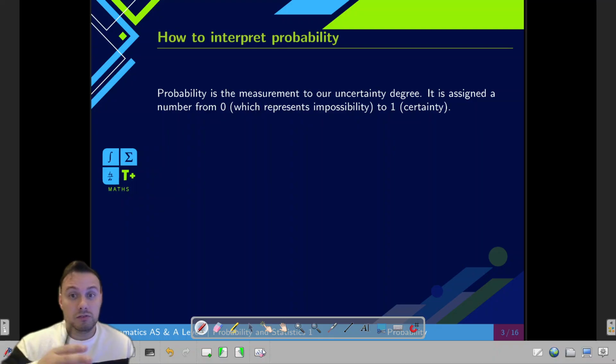On to 1. 1 is, I'm absolutely certain that that will happen. For example, me rolling a die and getting a number. I know that when I roll a die, I'm going to get a number. So from there, I am certain about that. In the middle, well, we're going to be assigning different numbers that measure this degree. How is it that we do it?